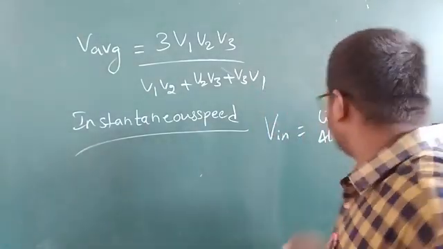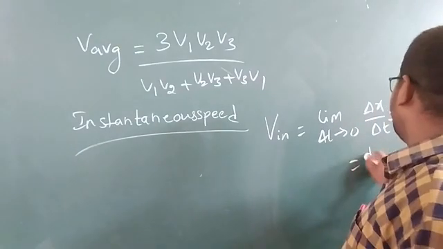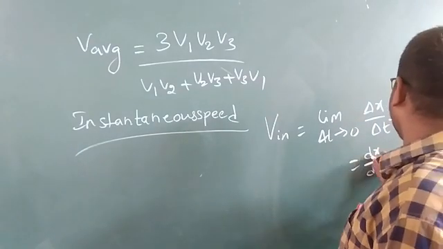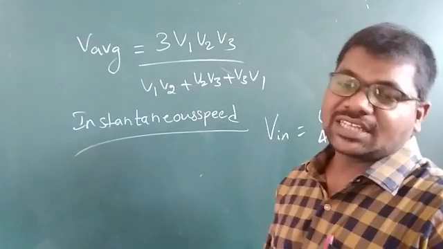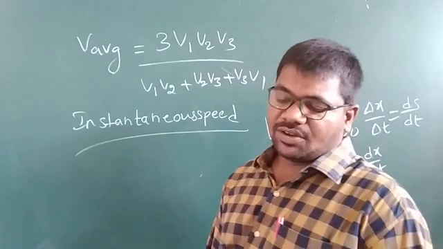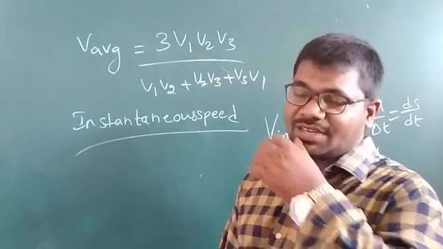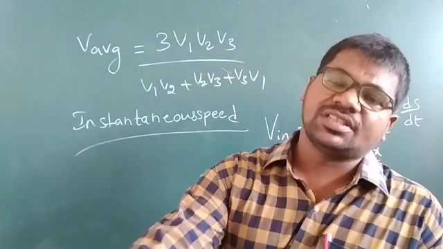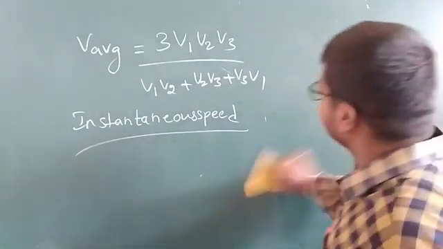Understand, my children? This you can write as ds by dt or dx by dt, where ds is called distance. Instantaneous speed and average speed have the same dimension formula as velocity, my children.